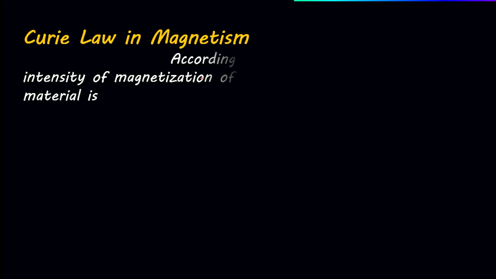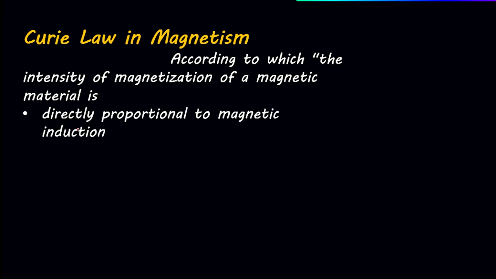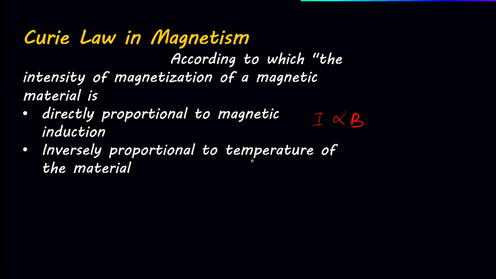Curie law in magnetism, according to which the intensity of magnetization of a magnetic material is directly proportional to magnetic induction, that is I is directly proportional to B, and inversely proportional to the temperature of the material, that is I is inversely proportional to T. Combining all these, we can write,